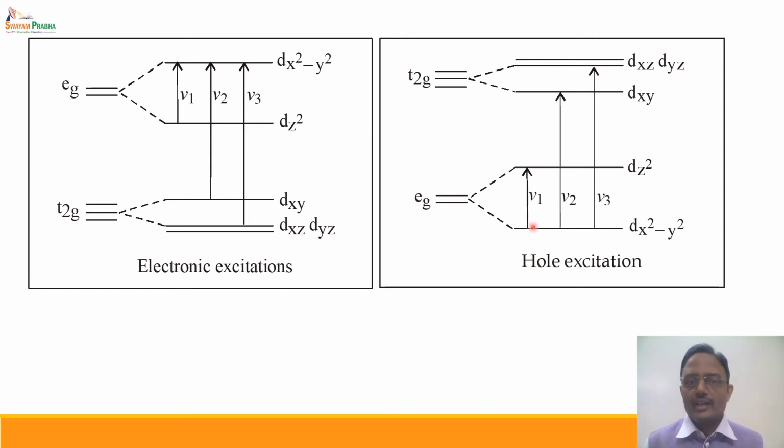As a result, the hole can be excited from dx square minus y square to dz square, or dx square minus y square to dxy, or dx square minus y square to the dxz or dyz orbital. As a result, there are three different peaks, and all of them are overlapping on each other, leading to an unsymmetrical type of band in the hexaaqua copper 2 complex.